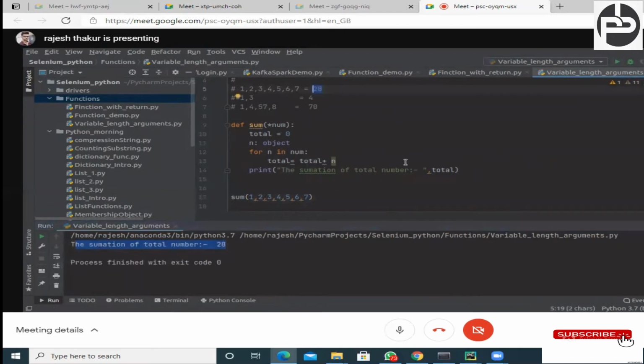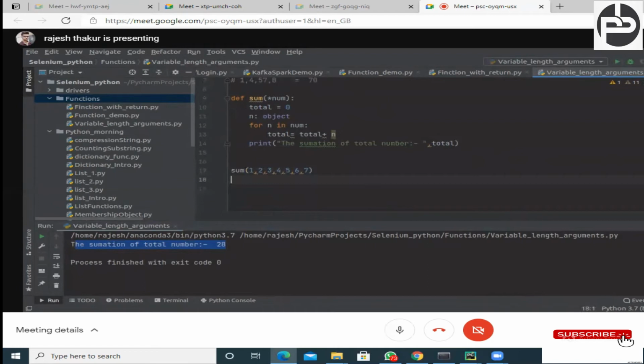So this is the bit. Let's suppose you want to add only three numbers. Now in both the cases it will work. Let's suppose I want to pass 1 comma 4 comma 57 comma 8.